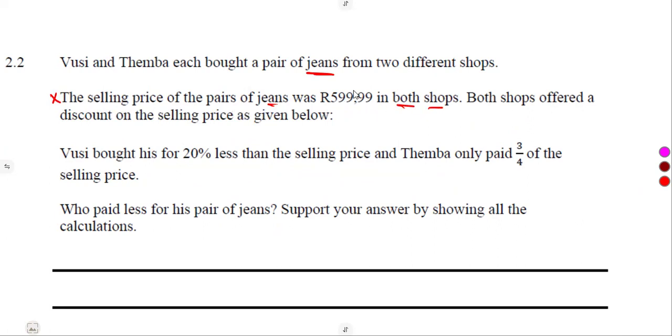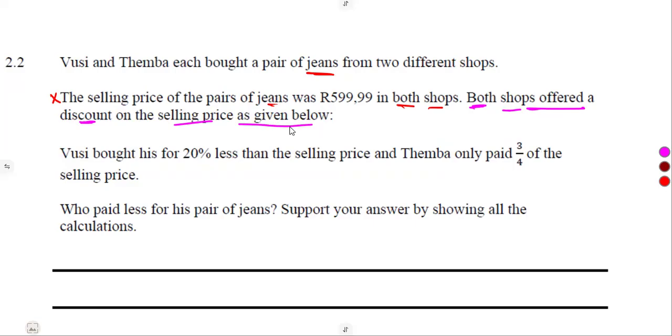It was the same selling price. But as they entered these shops, we are now told that both shops offered a discount on the selling price as given below.